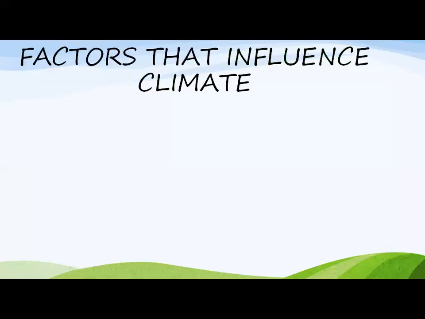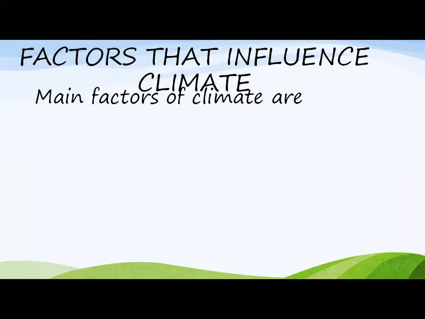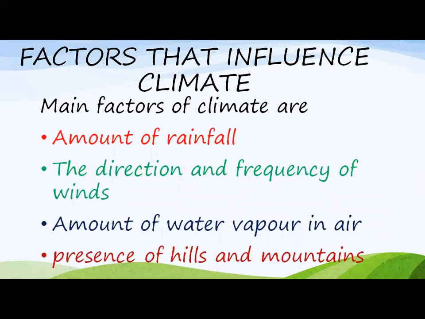What are the factors, my dear student, that really determine the climate of a place? Which are: amount of rainfall. Yes, amount of rainfall. In the last table, you see that Murree has the highest rainfall, so the climate of Murree is very different from the climate of Mukandi, which has the lowest rainfall. The direction and frequency of winds are also very important for a region to determine its climate.